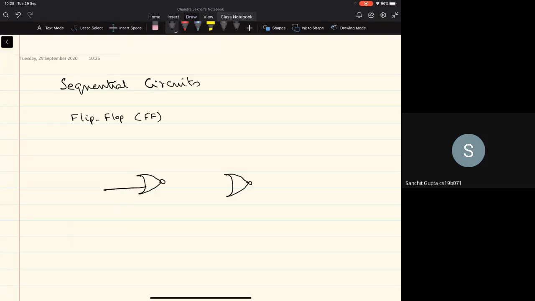Let's say I call this input S. We'll quickly see why it's called S. Then there is another input that will be coming. We'll mark it later. Then the output of this NOR gate goes as input to the second NOR gate that we have here, right? Then there is another external input, which we call R, right? And the output of the second NOR gate is what we call the output of the circuit here, which is denoted by